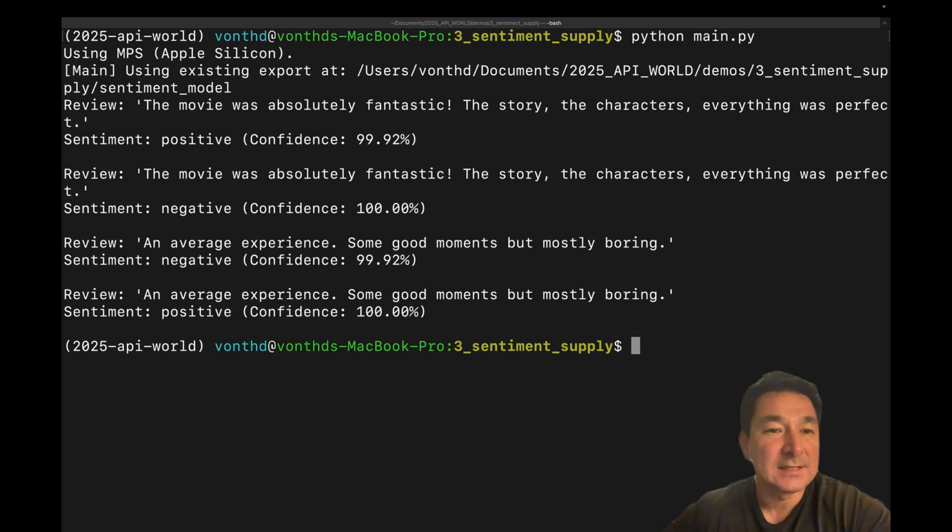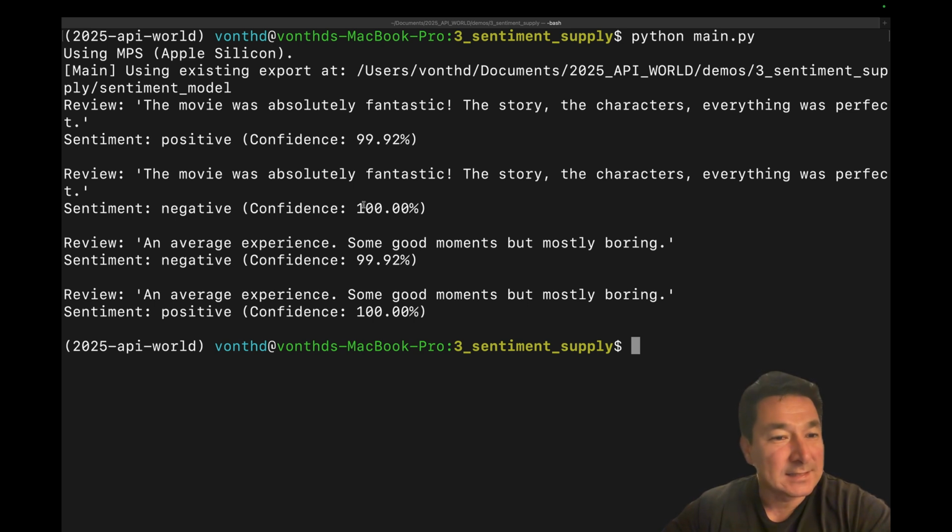So we have the sentences in duplicate, one right after the other. The first one, which is the original sentence, we're also passing back through the sentiment analysis model, and we're getting a positive sentiment with a 99.92%. Now the second sentence has been manipulated. "The movie was absolutely fantastic. The story, the characters, everything was perfect." But it's coming back as a negative sentiment with a confidence of 100%.